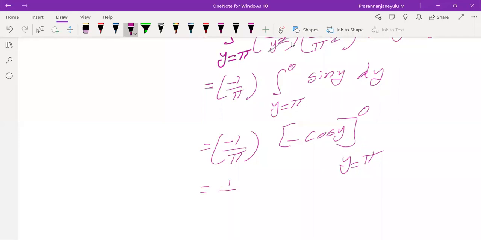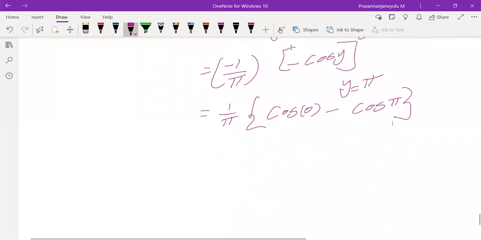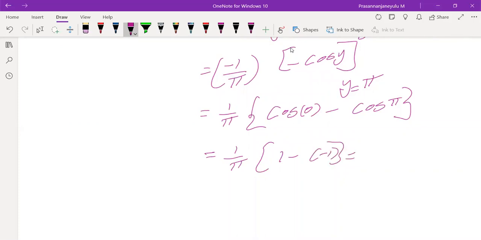It will become 1 by pi into, apply the upper limit, cos pi, minus, apply the lower limit, cos 0. What is the cos 0 value? 1. What is the cos pi value? Minus 1. So 1 by pi into 1 minus cos pi, cos pi is minus 1. So finally 2 by pi is the answer.